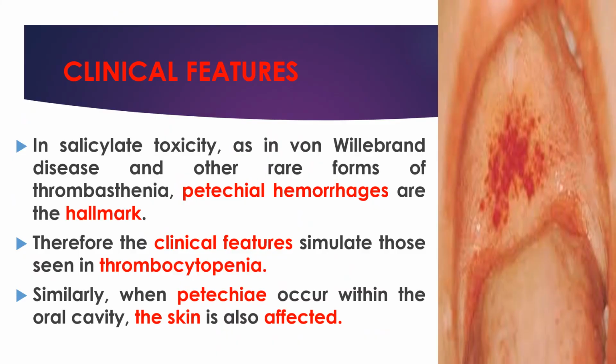Clinical features. In salicylate toxicity, as in von Willebrand disease and other rare forms of thrombasthenia, petechial hemorrhages are the hallmark. Therefore, the clinical features simulate those seen in thrombocytopenia. Similarly, when petechiae occur within the oral cavity, the skin is also affected.